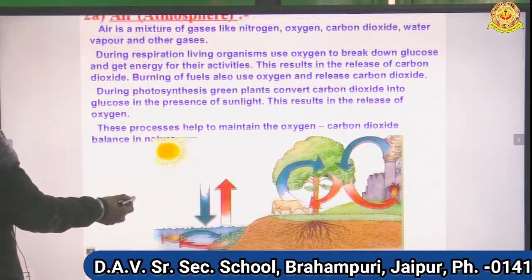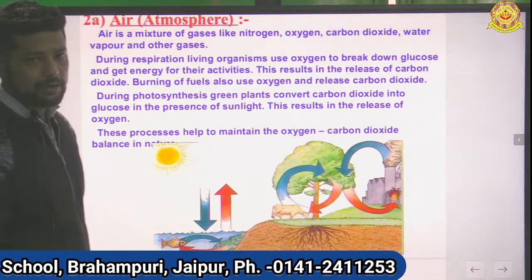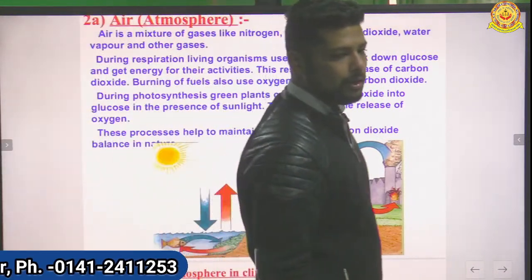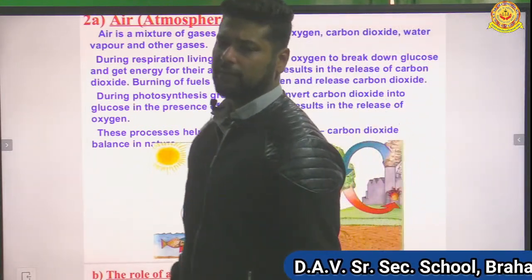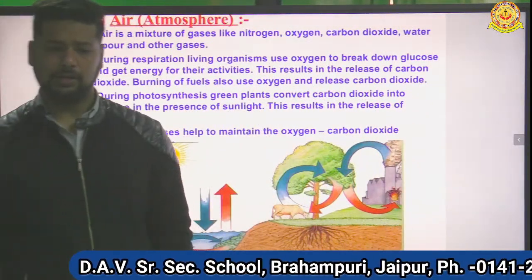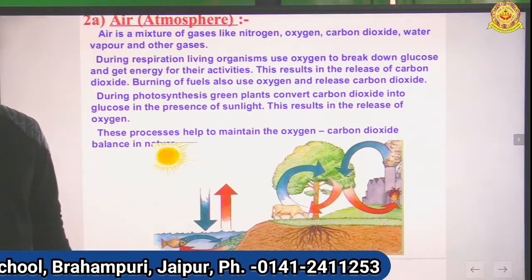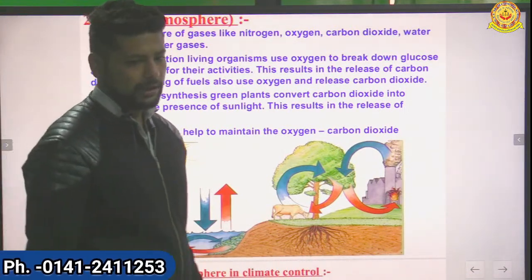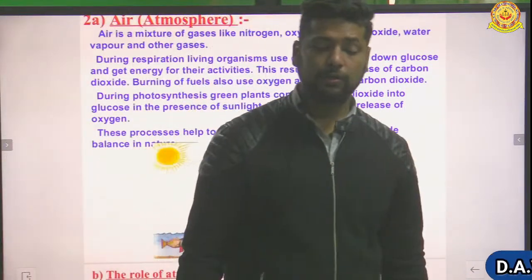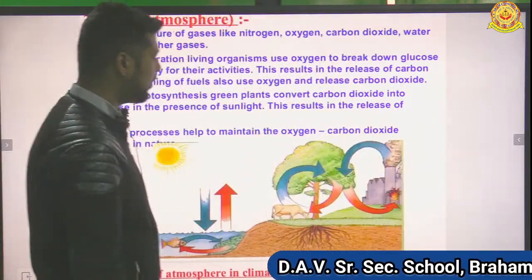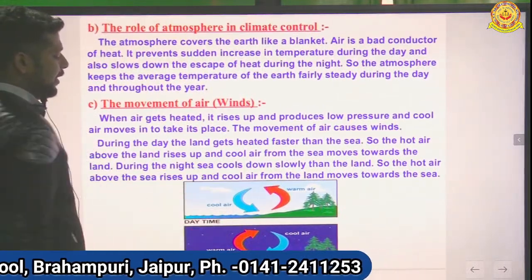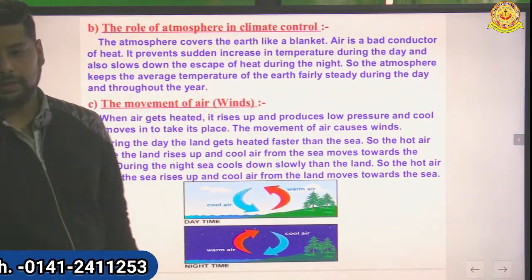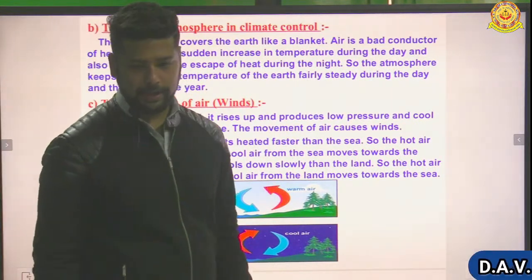Then we studied how air is essential for us. In air we have 78% nitrogen, 21% oxygen, and in the remaining 1% we have other gases like carbon dioxide, methane, water vapor, argon, helium and hydrogen. Carbon dioxide is composed of around 0.03%. Then we have the role of the atmosphere in our climate control.